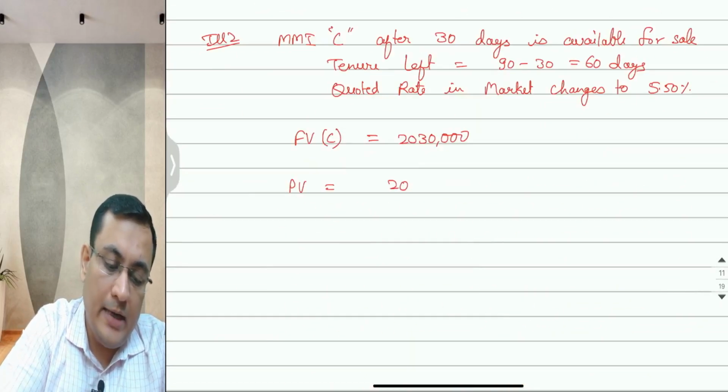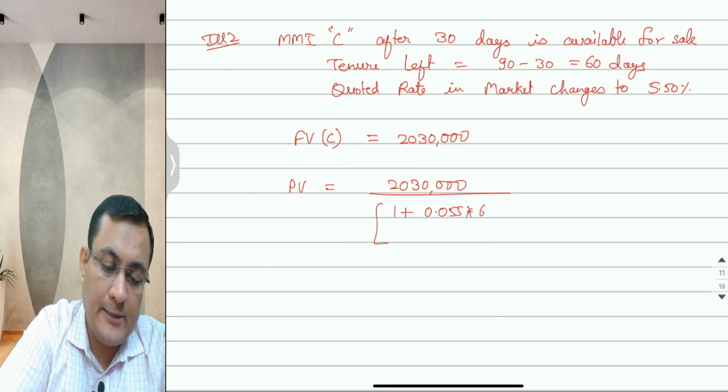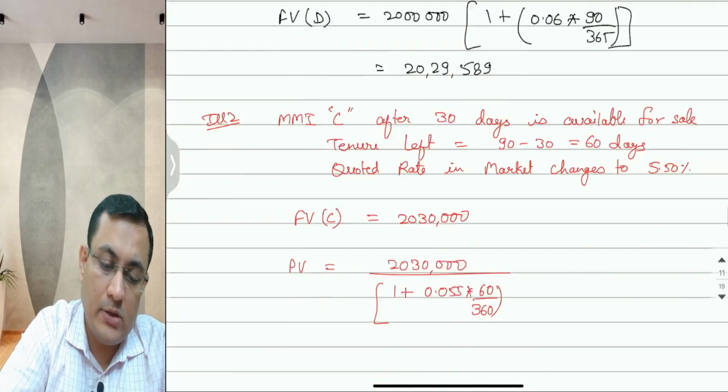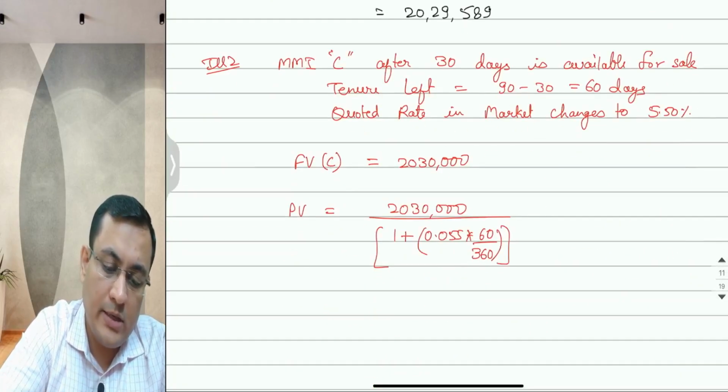So it will be 20,30,000 divided by 1 plus 0.055 multiplied by 60 over 360 day count convention. Day count convention in case of C was 360.